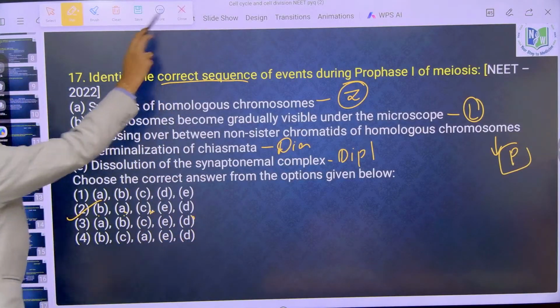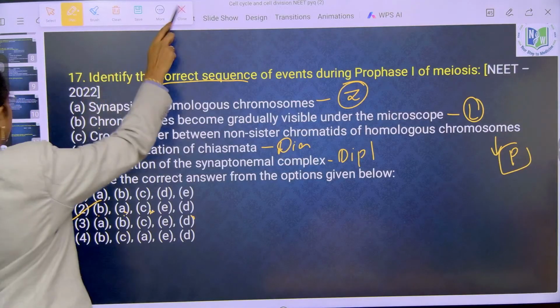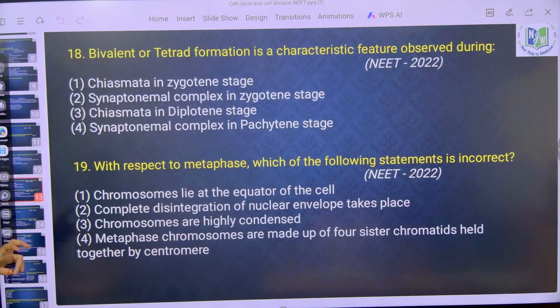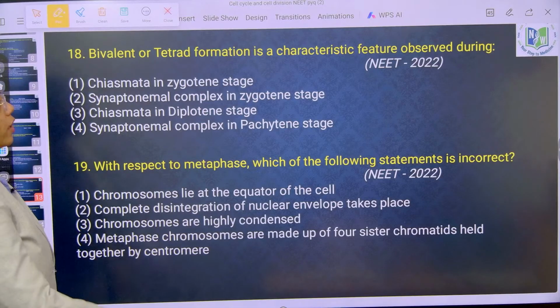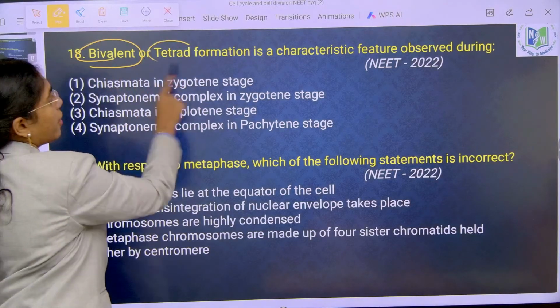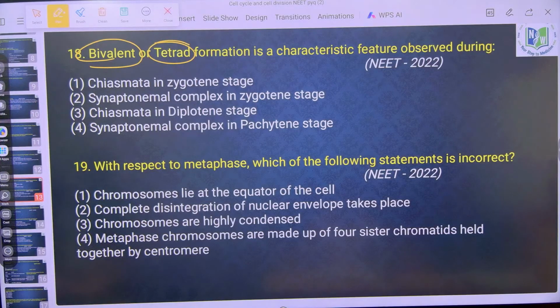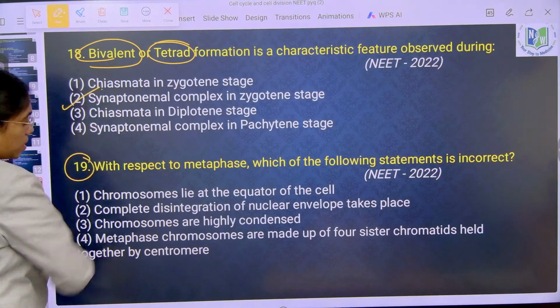Next. Remembered everything? Second, synaptonemal complex in zygotene stage. You can see bivalent and tetrad. One bivalent is equal to how many tetrads? One bivalent will have 4 chromatids. One tetrad will have 4 chromatids. One bivalent is equal to 1 tetrad. Next.